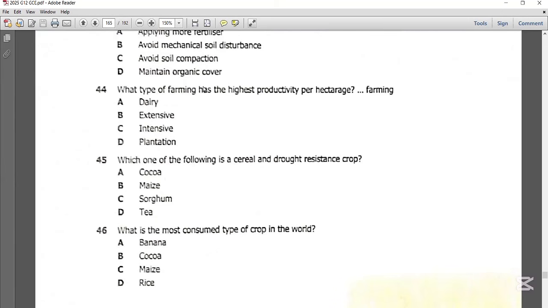What type of farming has the highest productivity per hectare? Now, the type of farming that has the highest productivity per hectare is intensive farming.